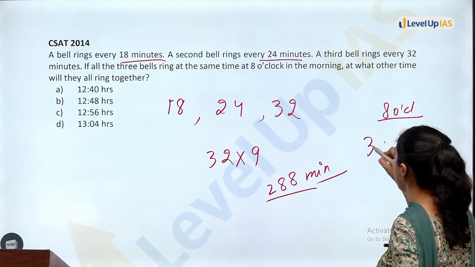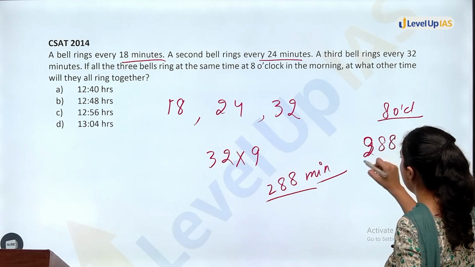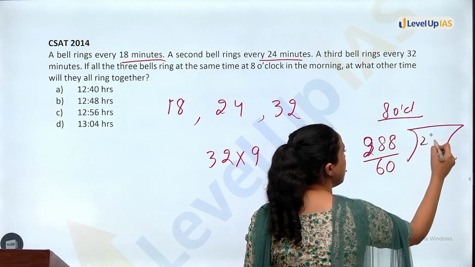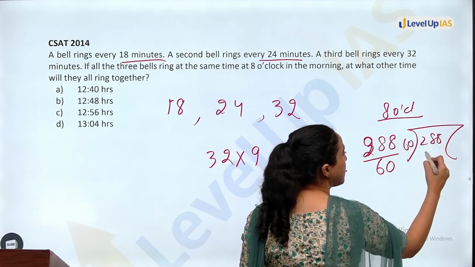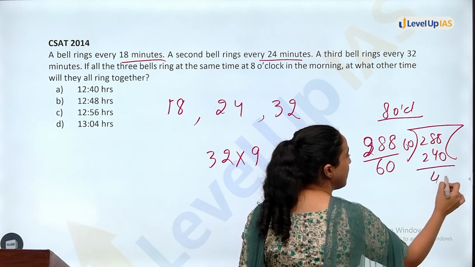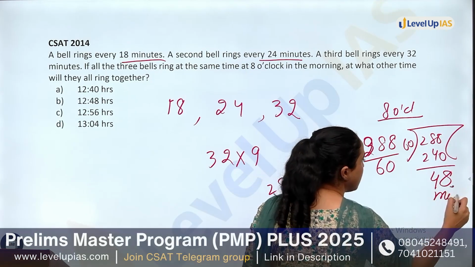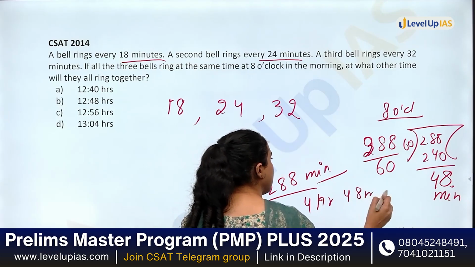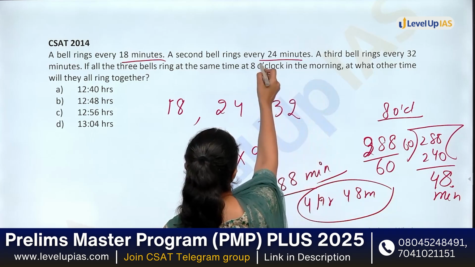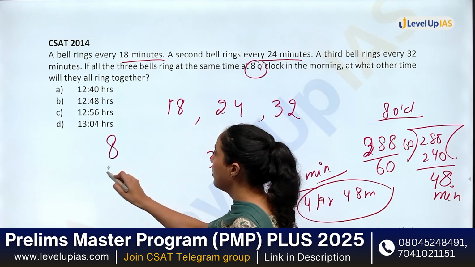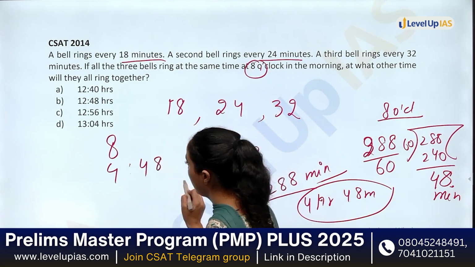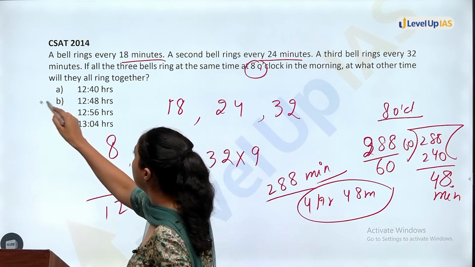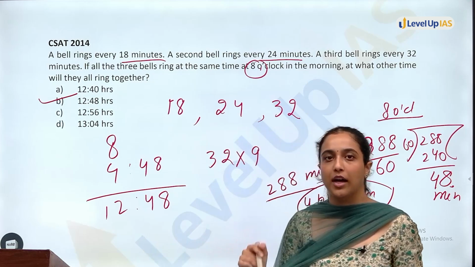So 288 minutes divided by 60. 4 times 60 is 240. You will be left with 48 minutes. So 4 hours 48 minutes. That means after 8 o'clock, 4 hours 48 minutes, so at 12:48, the bells will ring together again. Option B will be your answer.